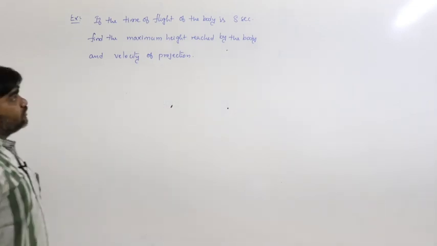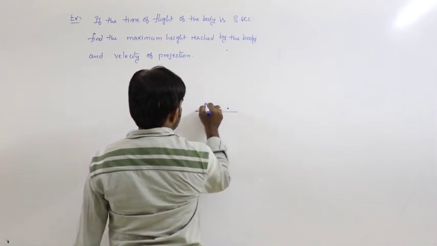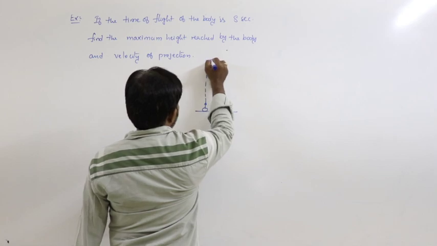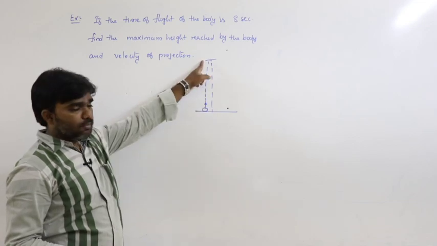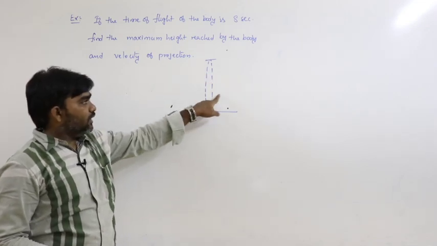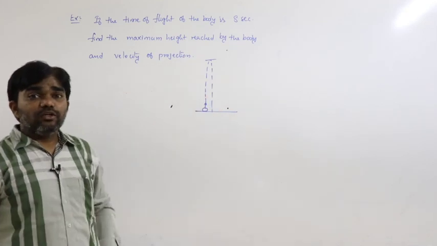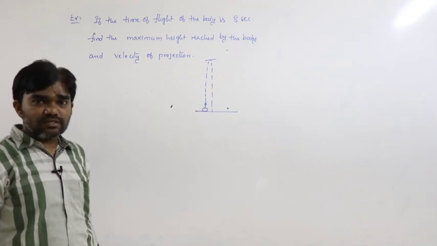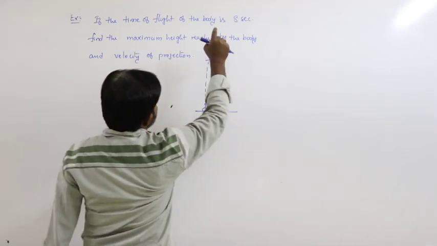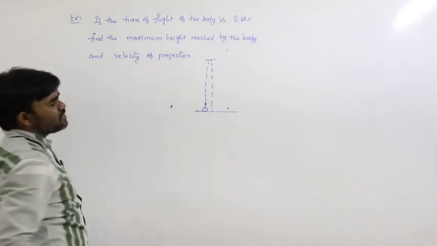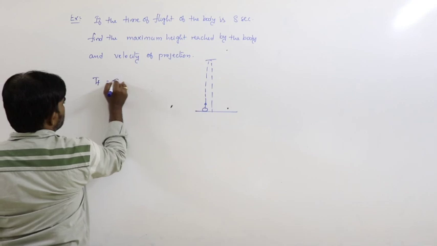If the time of flight of the body is 8 seconds, that means the body is projected upwards, reaches the maximum height and again reaches the ground. The total time taken for this situation is given as 8 seconds. Now, we have to find the maximum height reached by the body and the velocity of projection.